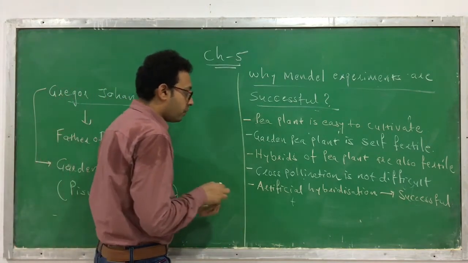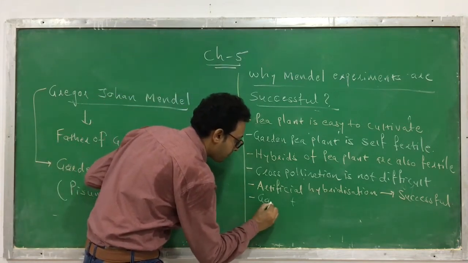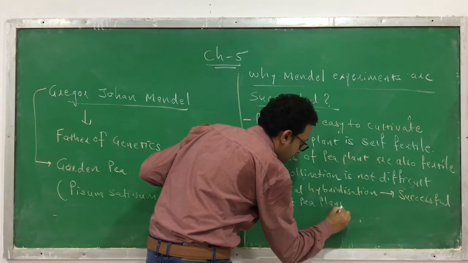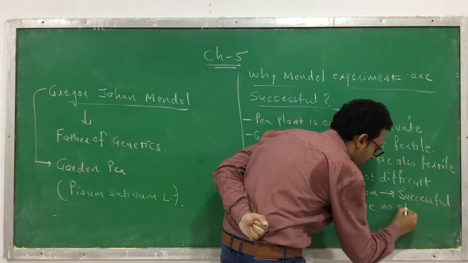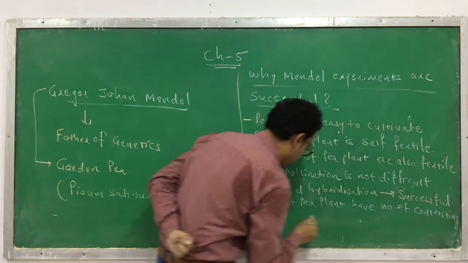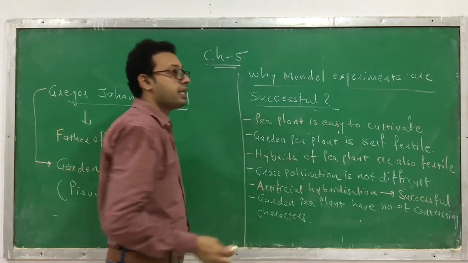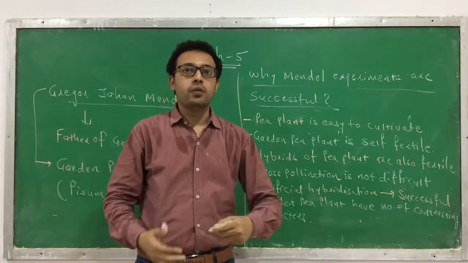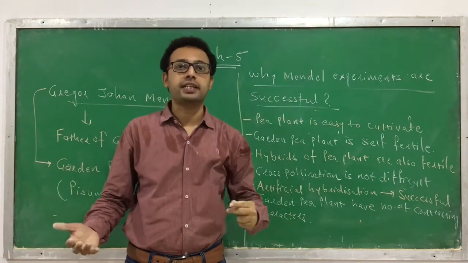Okay. The next reason why Mendel's experiments are successful: the garden pea plant has a number of contrasting characters. It doesn't have just one contrasting character. It has a lot of contrasting characters. Like I give you an example. One is a tall plant and the second one is a short or dwarf plant. This is one contrasting character, height.